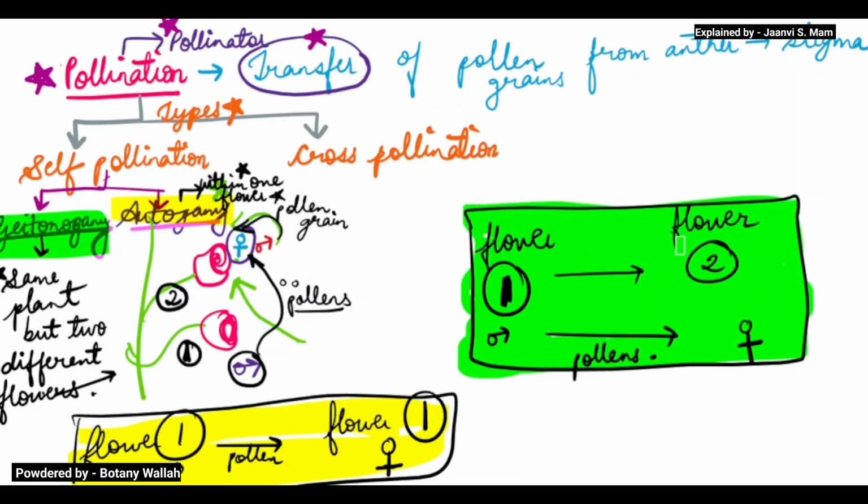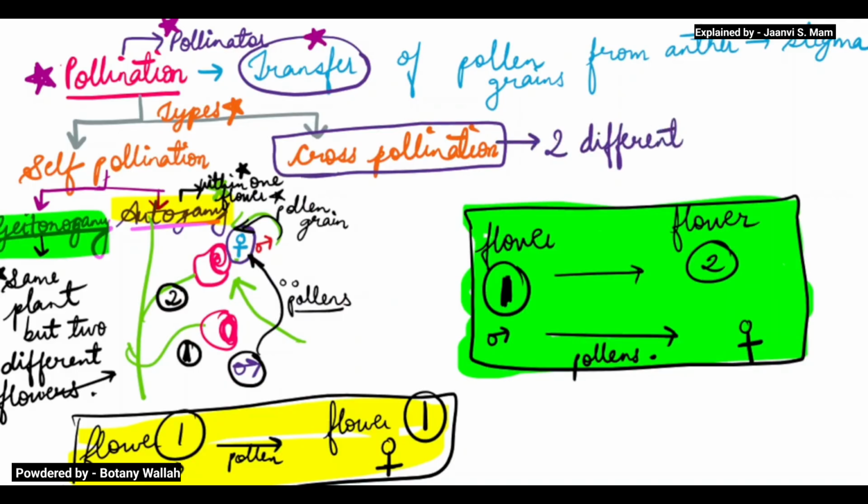Next, if we come towards cross pollination, it is between two different plants. Here the pollination occurs between two different plants, so we say it is cross pollination.